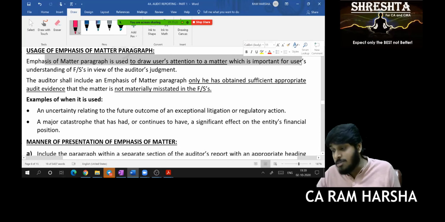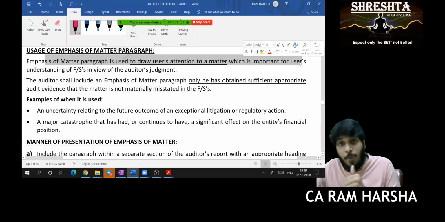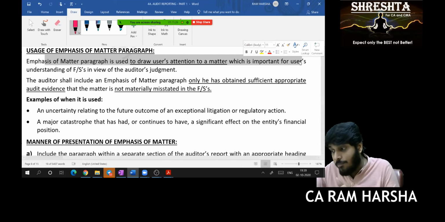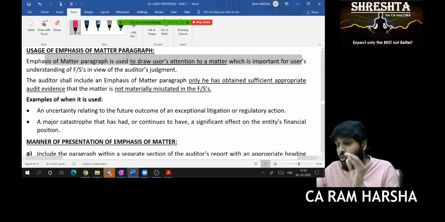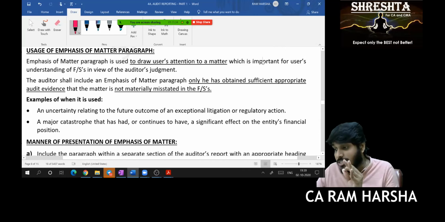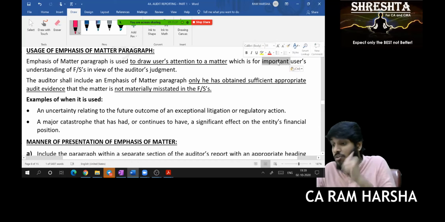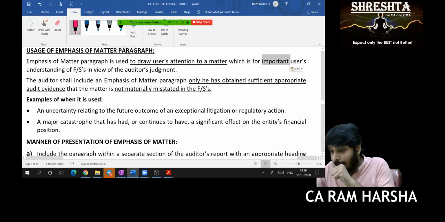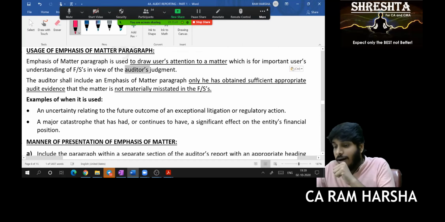By the way, according to whose point of view is it important? Who feels that it is important? The auditor's point of view, in view of the auditor's judgment.